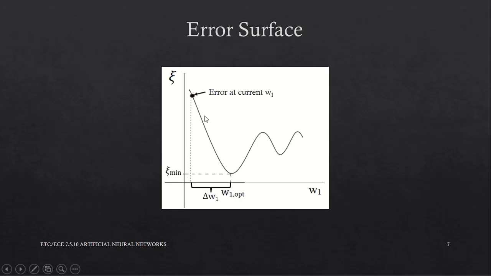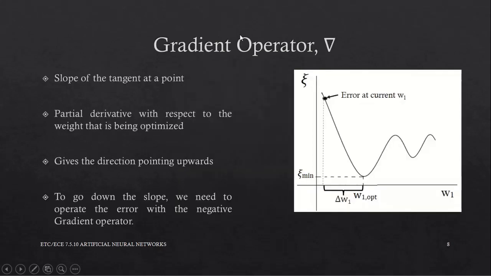We need the direction and the slope to perform this incremental updates to achieve this. To do this, we use the gradient operator written as delta. That is why the name is delta learning rule.